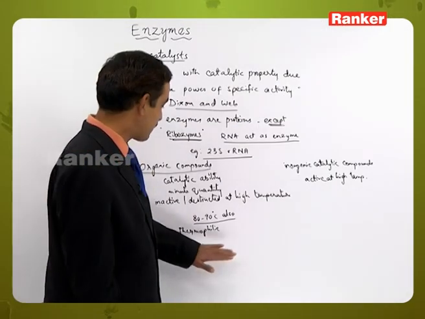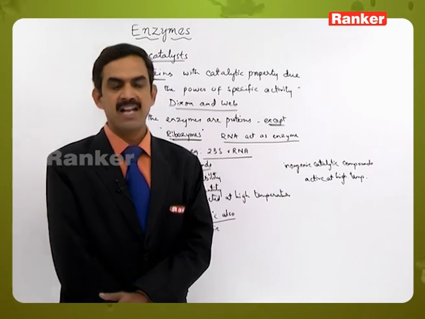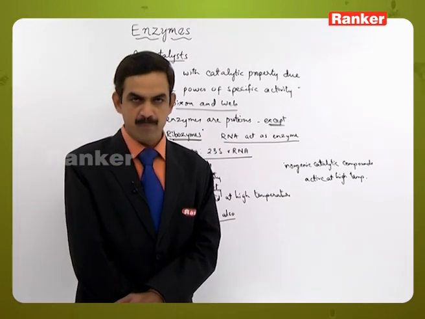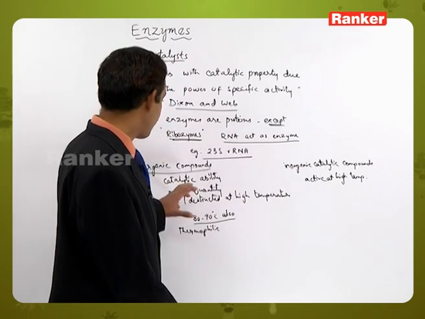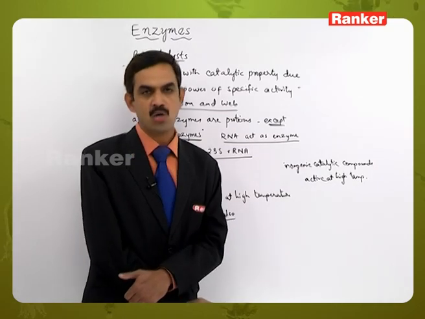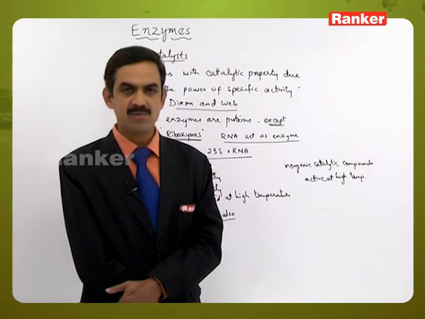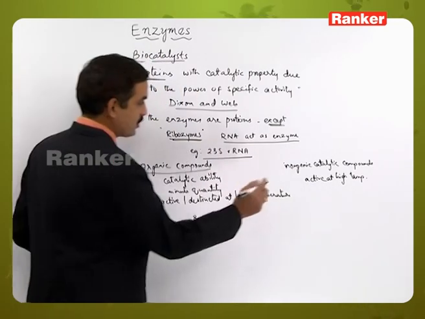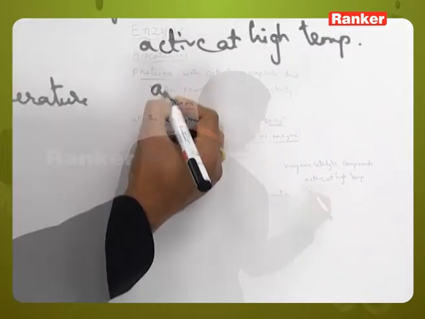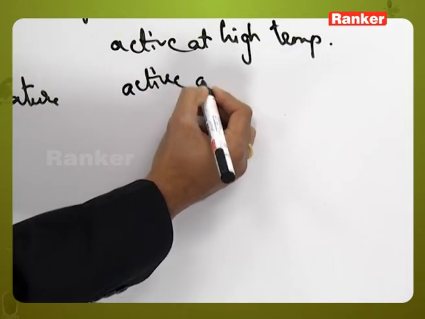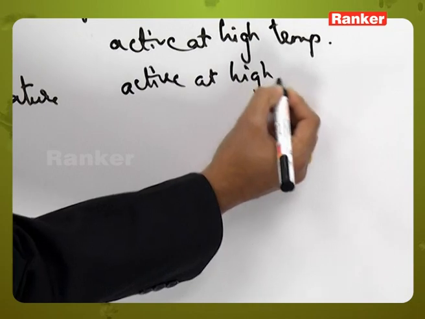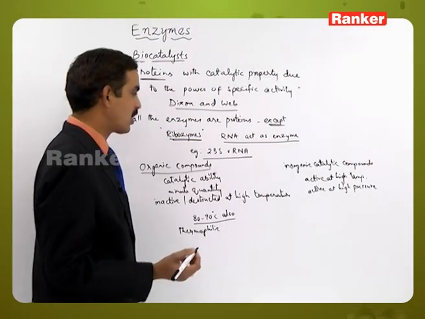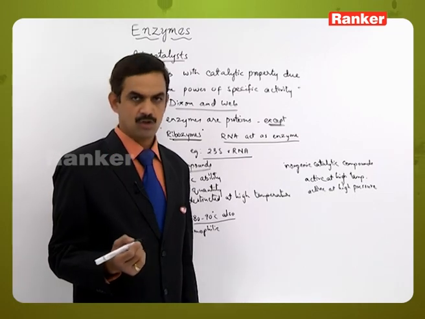But in all others the enzymes are active only at the optimum range of temperatures. Another difference is that inorganic catalysts are active at high pressures also. So this is one other difference between the organic and inorganic catalytic compounds.